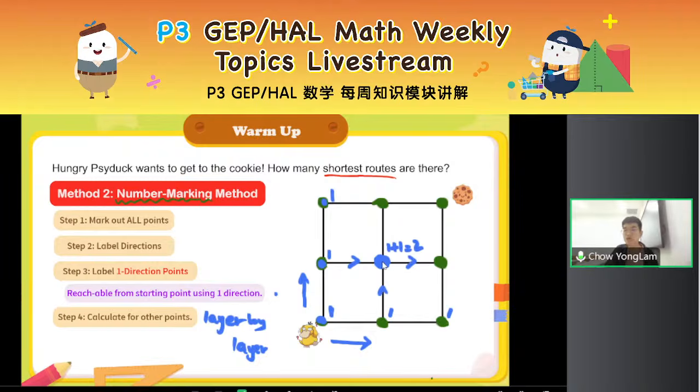I can come from here, 2 ways to reach here and then go to the right. 1 way to reach here and then go up. So 2 plus 1, in total there are 3 ways. Okay. Now, continue with the next one, right?